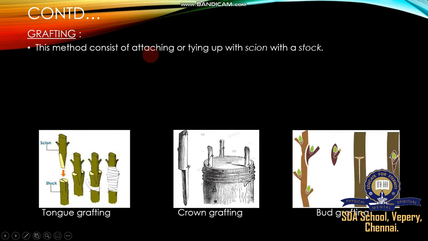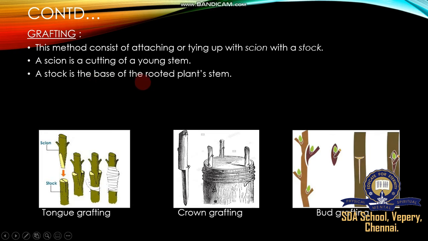The method consists of attaching or tying up the scion with the stalk. What is scion? A mature branch of another plant. Stalk is called the rooted plant, present in soil to grow new plants. Scion is a cutting of a young stem. Stalk is the base of the rooted plant stem, which is present in the soil, cut above the soil and attached with the help of the new branch. This branch develops into a new plant.